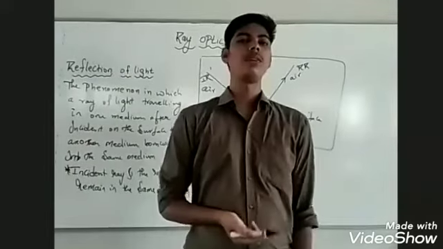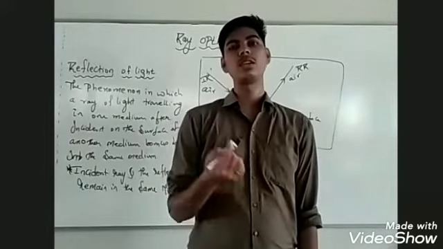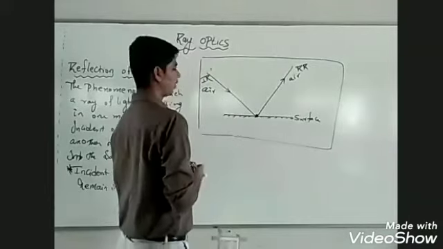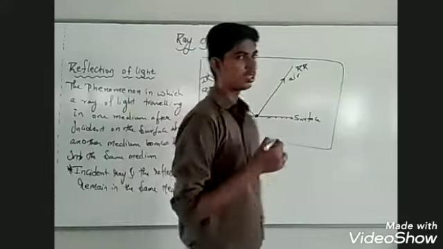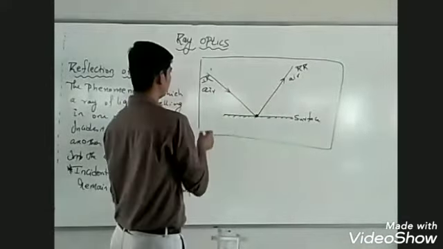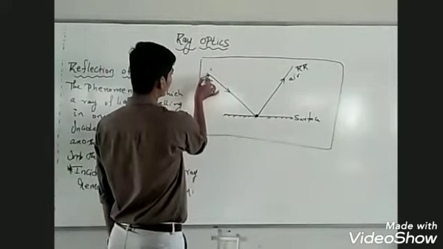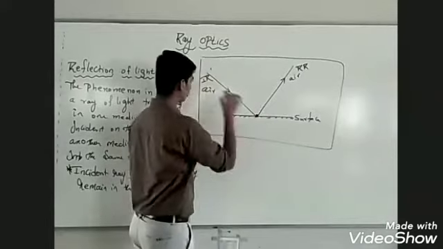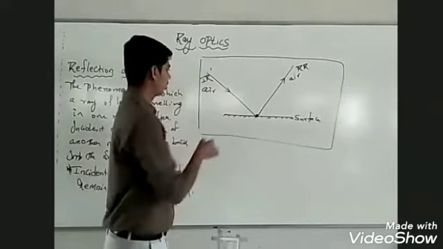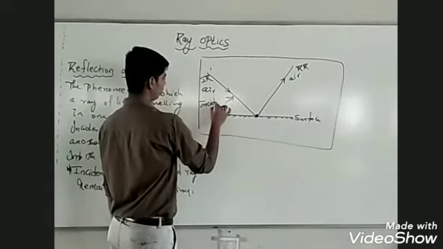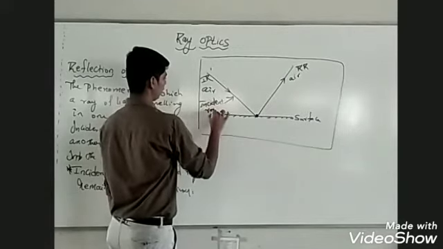As far as reflection of light is concerned, we need to understand the laws of reflection of light. Before we understand the laws, we will try to understand some basic definitions. See, as I have told you, the ray of light that is incident on the surface is called the incident ray.